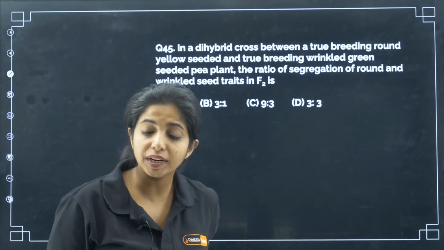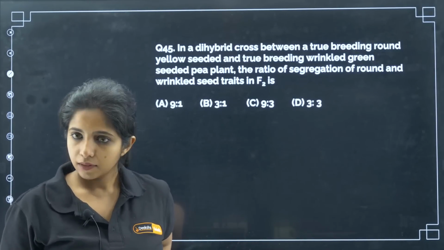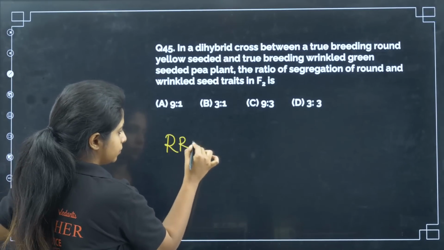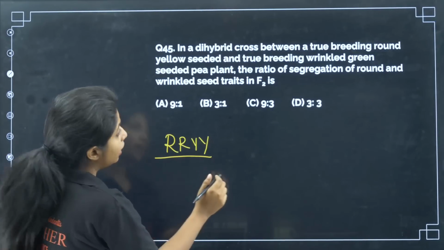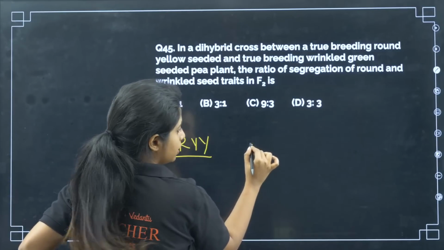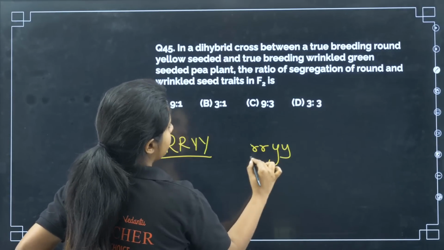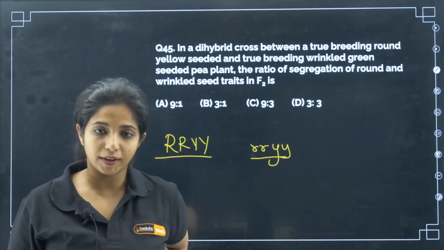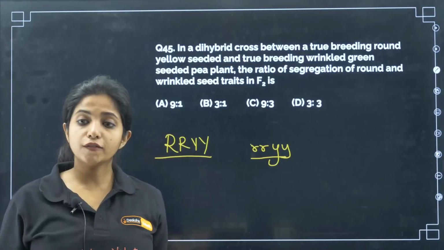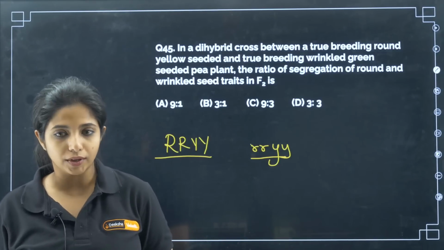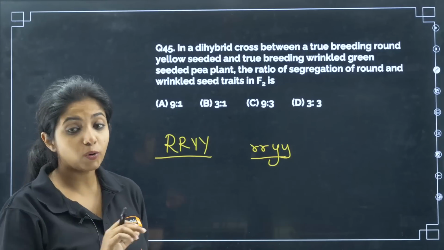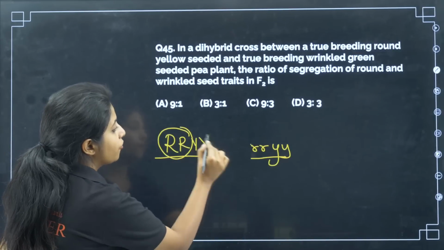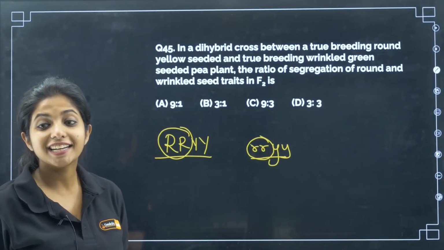Now, in a dihybrid cross between a true breeding round yellow seeded and true breeding wrinkled green seeded plant, okay. So you have round and yellow, true breeding, as in both of them are homozygous, and then you have wrinkled green, so it will look like this. Seeded plant, the ratio of segregation of round and wrinkled seeded trait is what? You are asked not about any dihybrid things. You are just asked about what is the ratio of this and this, round and wrinkled.